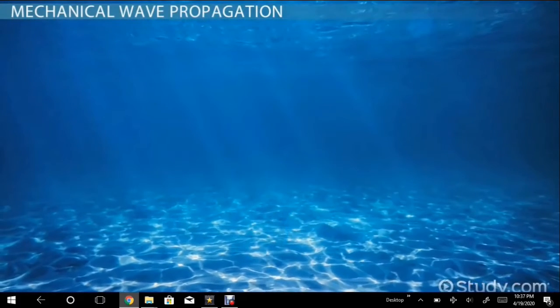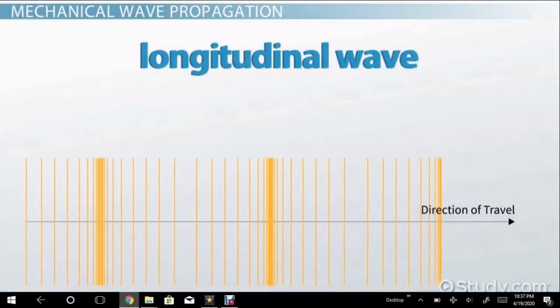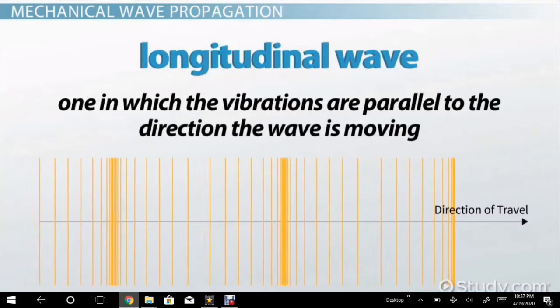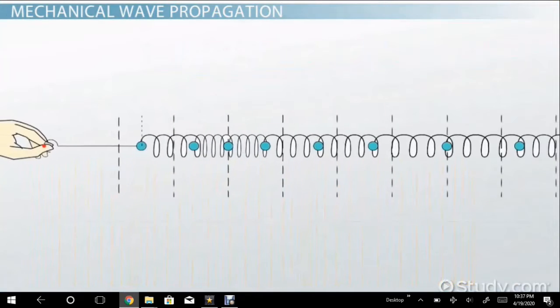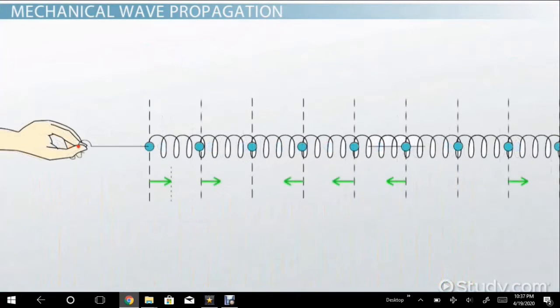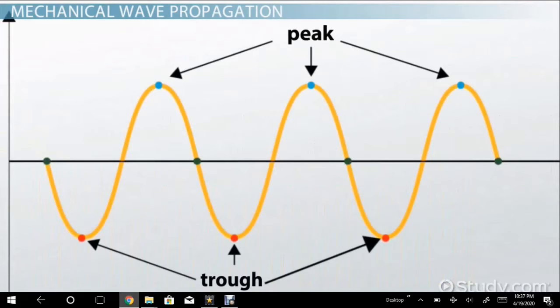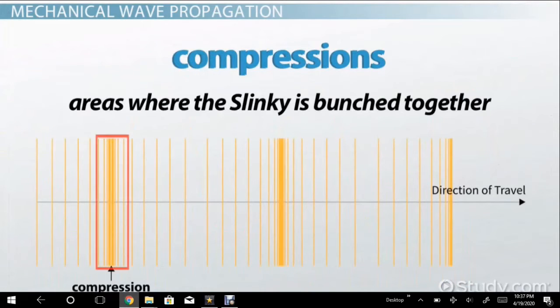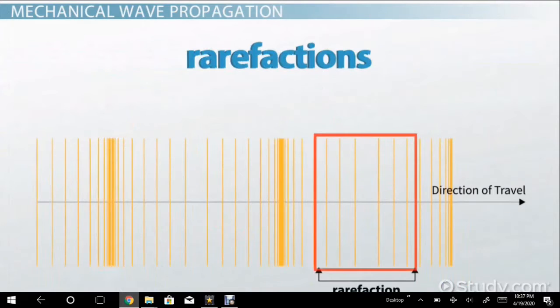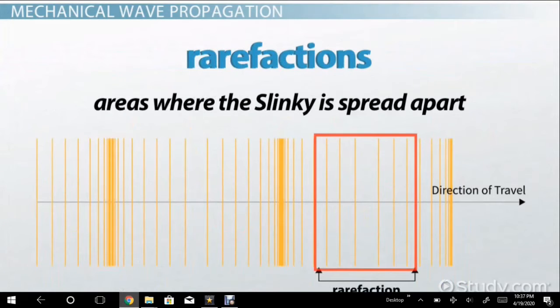Underwater waves are also transverse. A longitudinal wave is one in which the vibrations are parallel to the direction the wave is moving. That's like sending a pulse along the length of a slinky, pushing it lengthwise. Instead of peaks and troughs, longitudinal waves have compressions, areas where the slinky is bunched together, and rarefactions, areas where the slinky is spread apart.